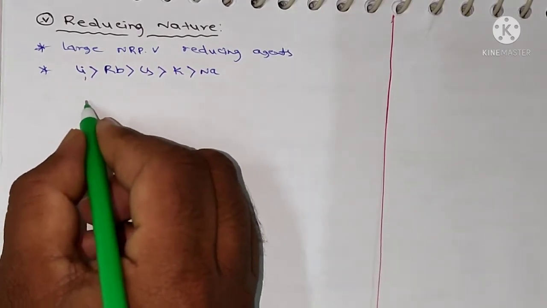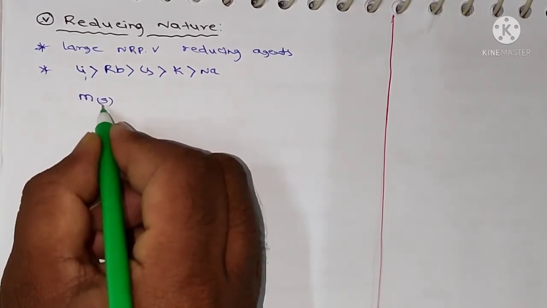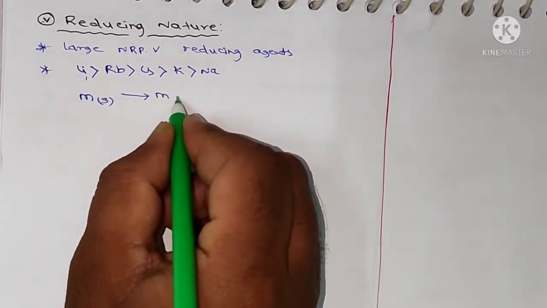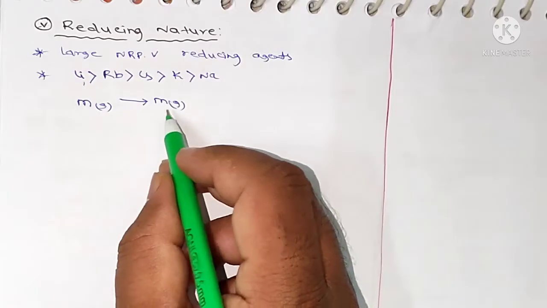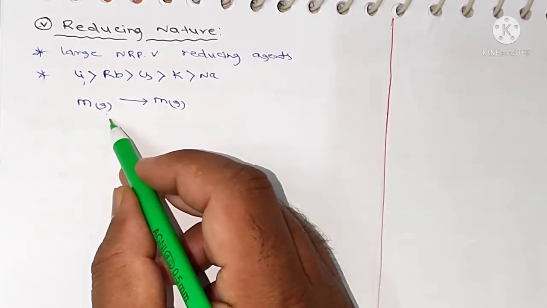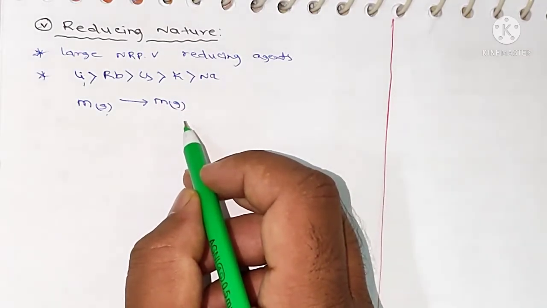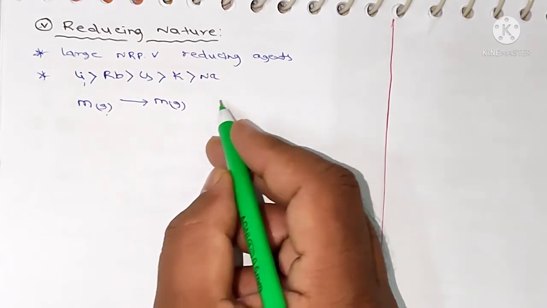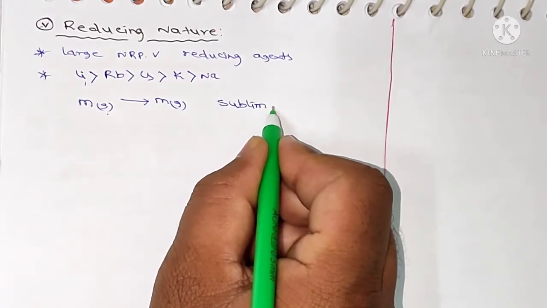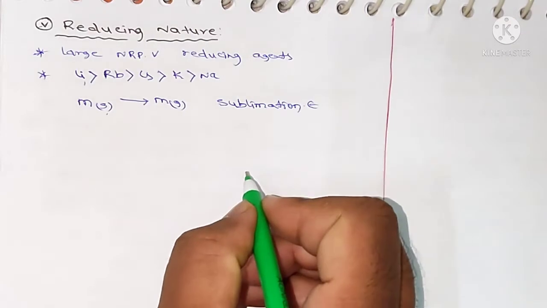Sublimation enthalpy means the solid metal is converted into gas metal. The energy required to convert 1 mole of solid into gas without becoming liquid is called sublimation enthalpy.